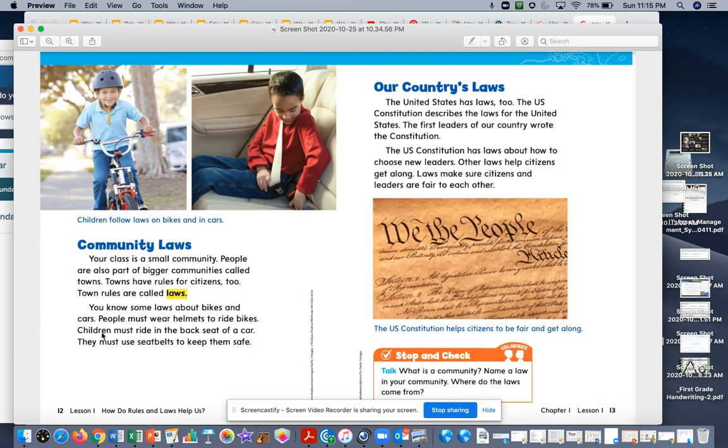And our essential question is, how do rules and laws help us? So that's what we're focusing on today. How do rules and laws help us? And we're going to learn about communities. So let's look here. Community laws.